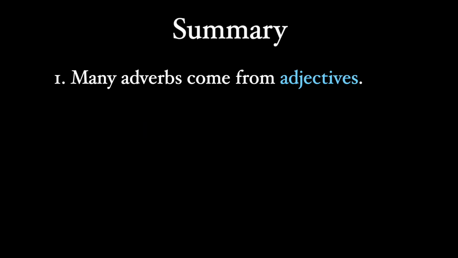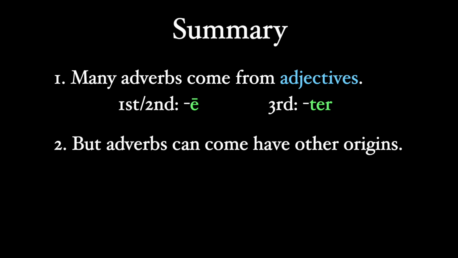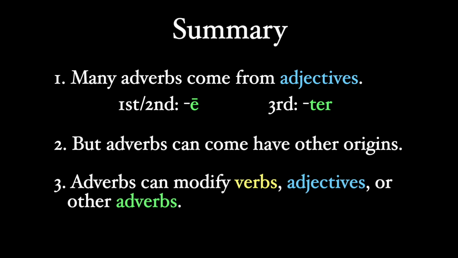Adverbs often come from adjectives. First and second declension adjectives usually form their adverbs with a long e, while third declension adjectives form theirs with a ter. There are lots of other adverbs that have different origins, though, so be on the lookout. And finally, an adverb is used to describe or modify a verb, but it can also modify an adjective or even another adverb.